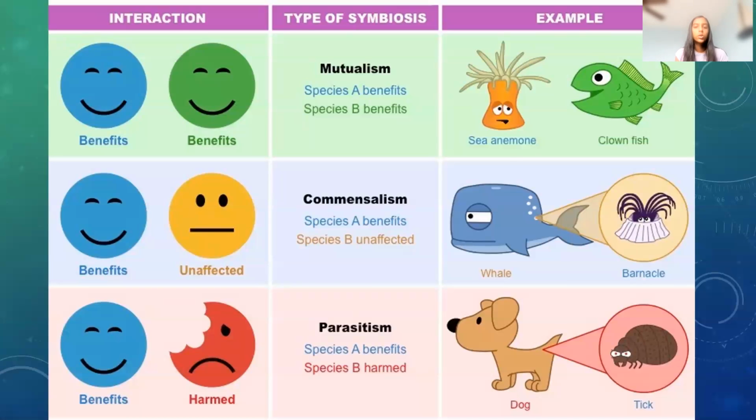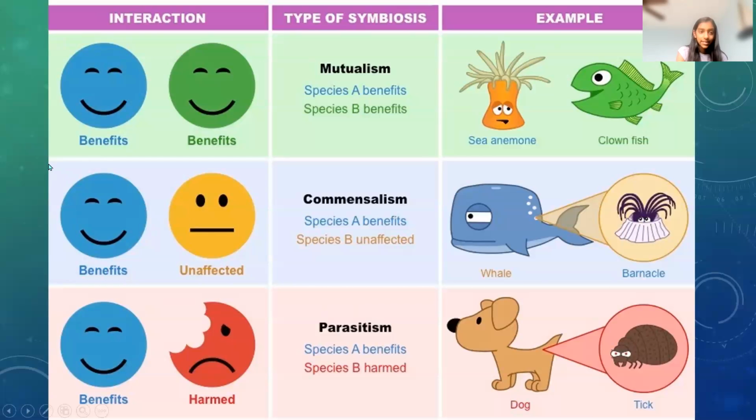So I actually found this really cool image on the internet, and it actually explains symbiotic relationships really well through just images. So here we have mutualism because it shows two faces that's benefiting. And it even shows examples like sea anemone and clownfish. So clownfish actually live inside of the sea anemone. So clownfish get shelter, while the sea anemone feeds on the food brought in by this clownfish or the droppings of it.